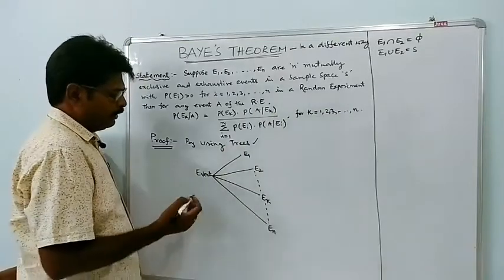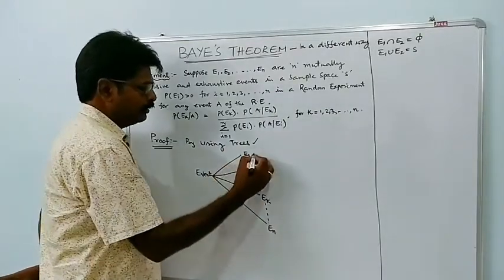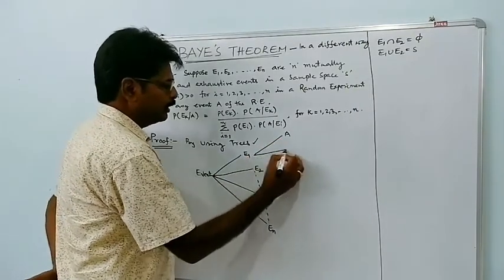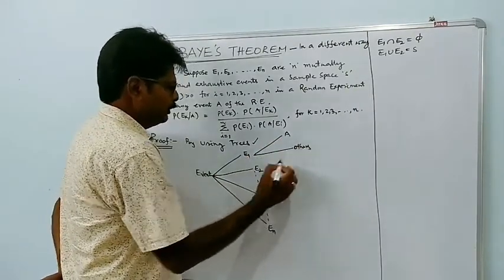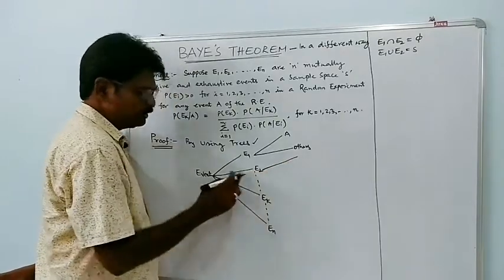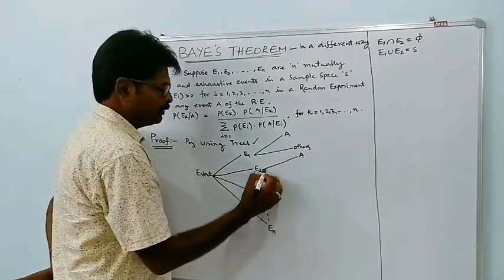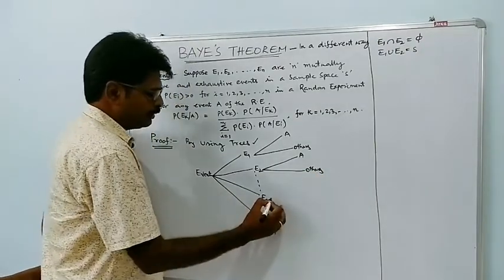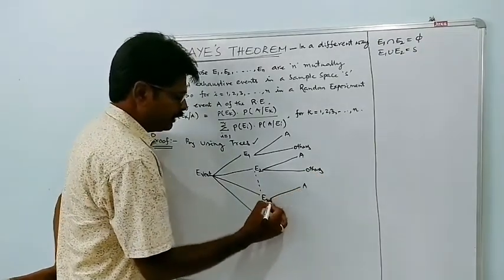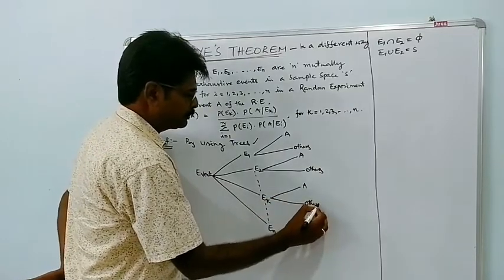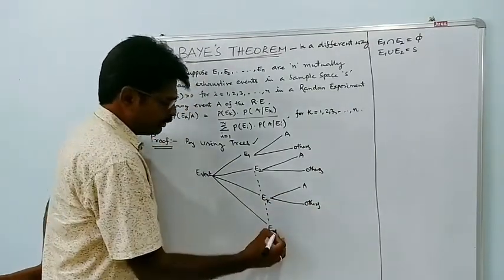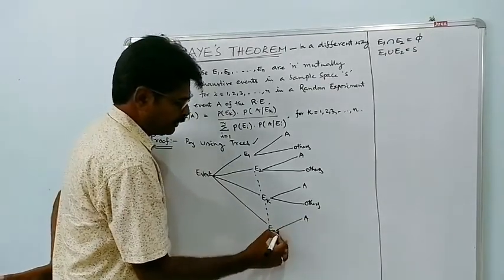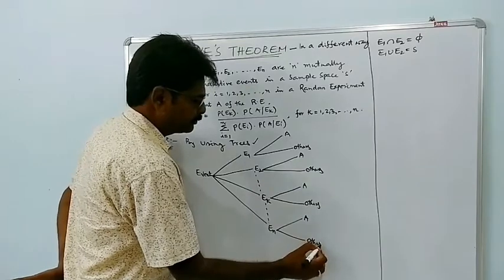After the event E1 happens, let A happen or others may happen. After E2 happens, let A happen or some others happen. Similarly, after Ek happens, let A happen or others happen. And lastly, after En happens, let A happen and then others happen.